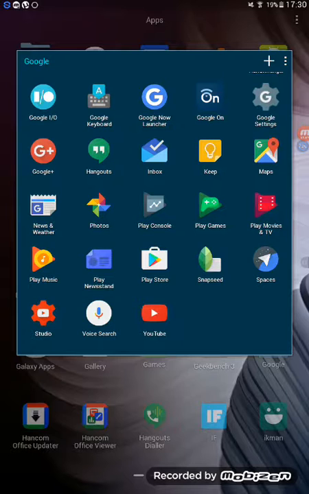Play Movies and TV, that is to watch movies and TV with Google. Play Music, that is to listen to music on Google Play Music. Play Newsstand, similar to News and Weather, it will also provide you the latest information about Google. Play Store, in which you can download hundreds of millions of apps, and it has produced more apps than anywhere in the world, that is 1.6 billion apps.